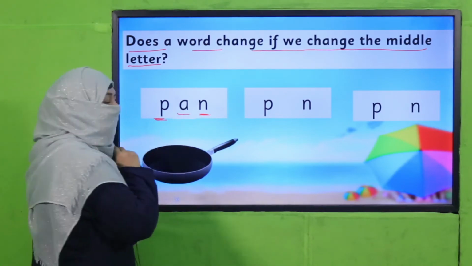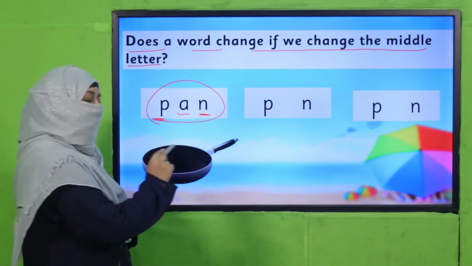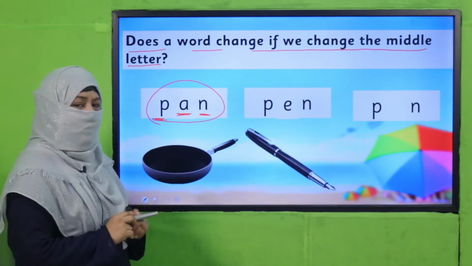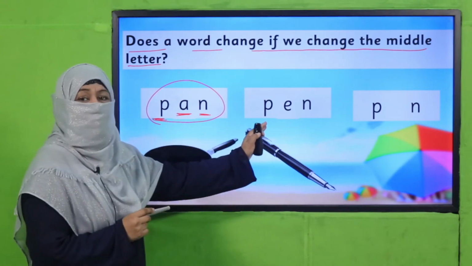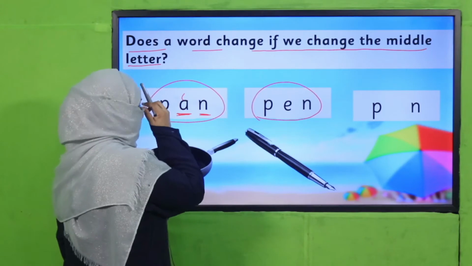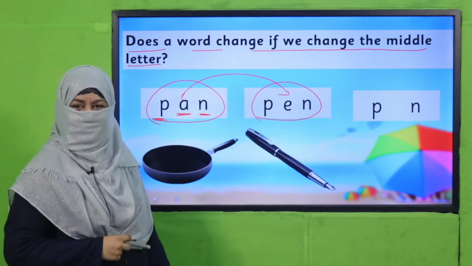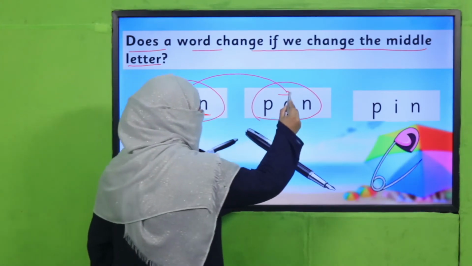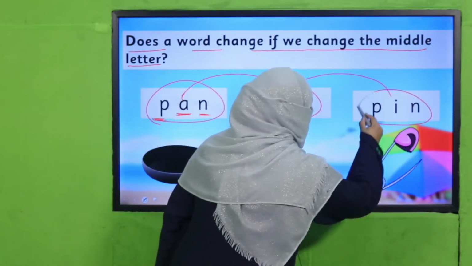I placed A and the sound of A is A, it becomes pan, right? And if I change this A with E, the word is changed. Now we cannot say it pan. What is it? It's pen. This A sound has been replaced with E sound, pen, right? And the third one is, now this sound has been changed with I, pin, right?